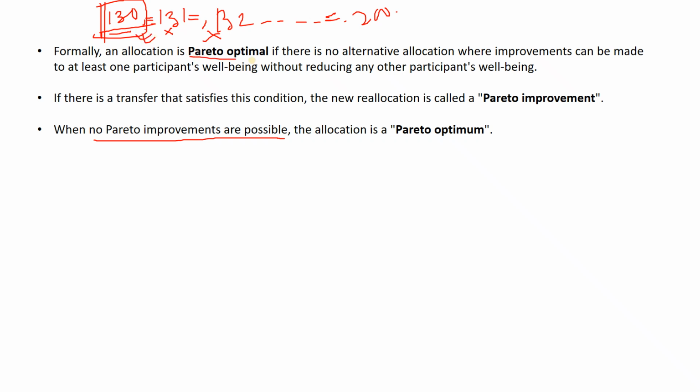So the last improvement you have got is at 130. That means you have got the last Pareto optimal solution at 130. So this is the Pareto optimum solution. The Pareto optimum solution is the solution which is the last optimal solution, because there can be an optimal solution after every iteration, but the last optimal is the final one. That means there is no better solution, there is no improvement after that. So it is the optimum solution.